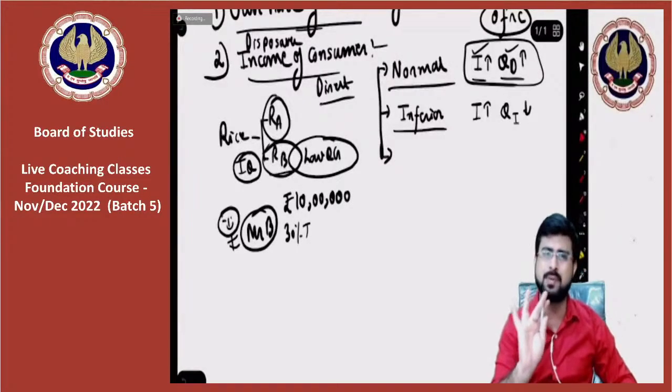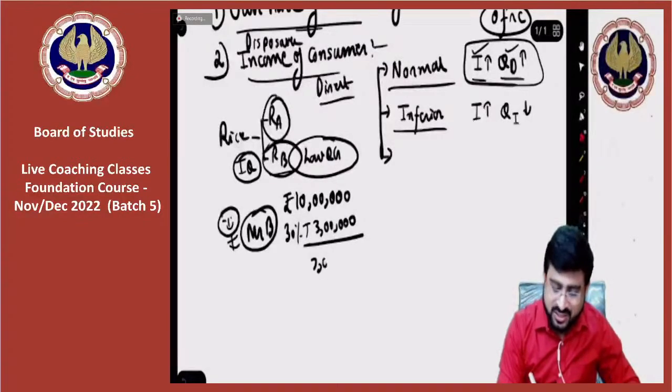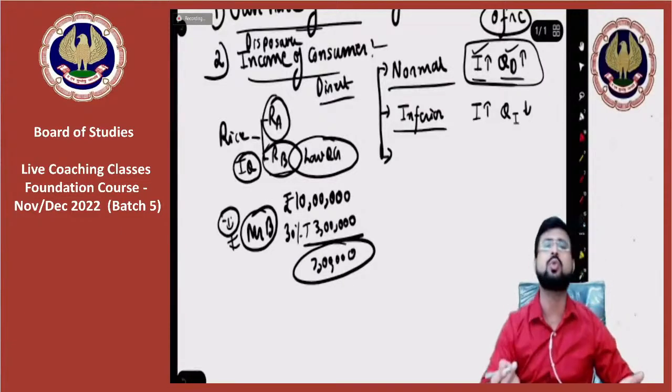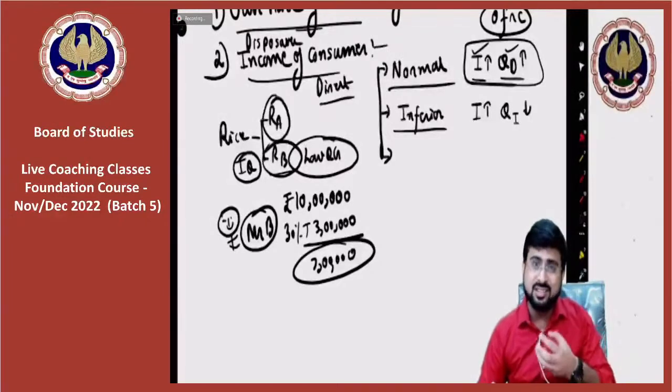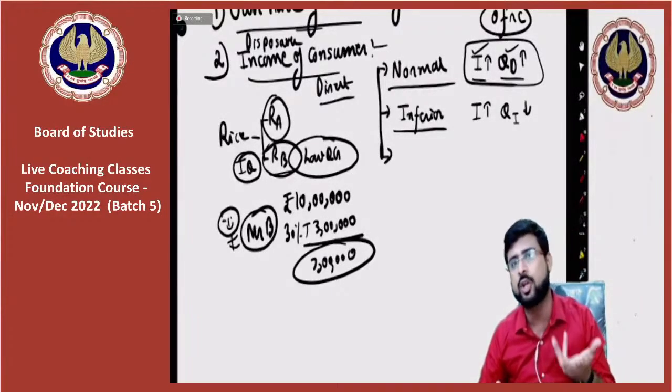Let's say for example, just an example. So 3 lakh we deduct. So Mr. B has how much left? 7 lakh. Bas, this is called the disposable income. Income that is available to you to do your expenditure, to meet your expenditure.